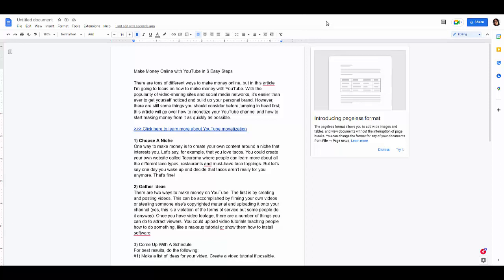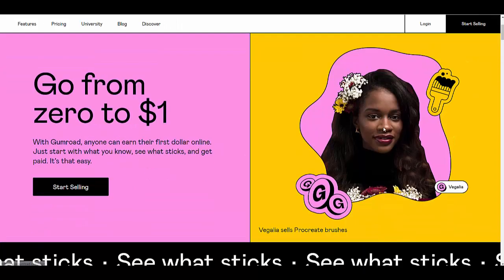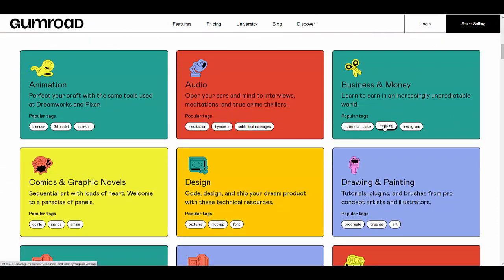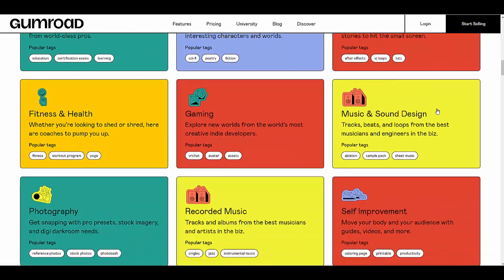In this video, we are not going to be creating a landing page or a website in which you are going to be selling this. We are going to be using a tool called Gumroad. You're going to go to gumroad.com and you can start selling products here for free. You can click where it says Start selling, and you're going to notice that there are several things you can sell here, like animation, audio, business, things related to money making, drawing, filming. You get it. There are a lot of things here.